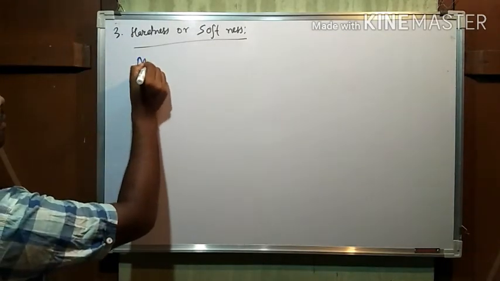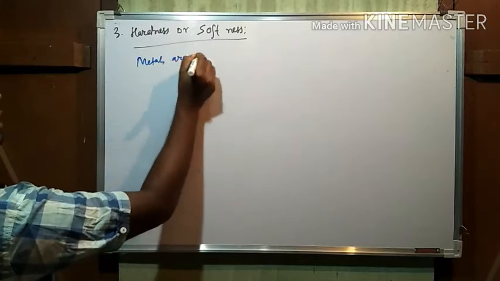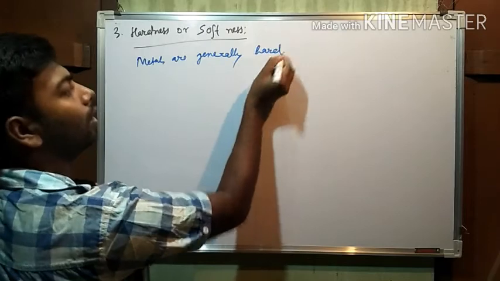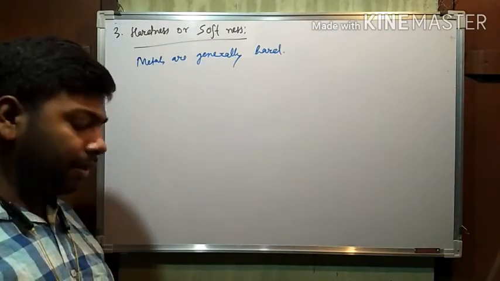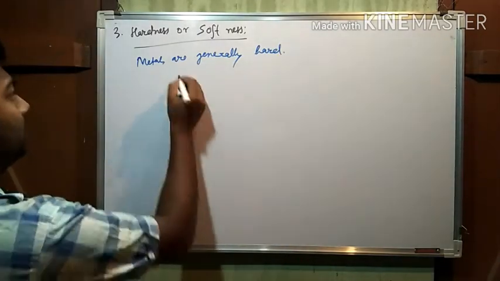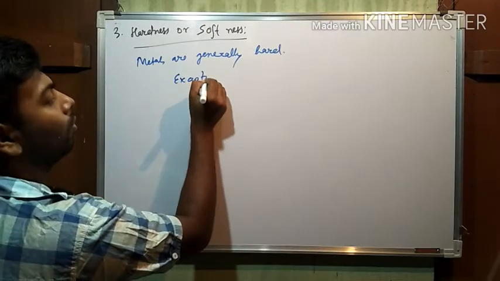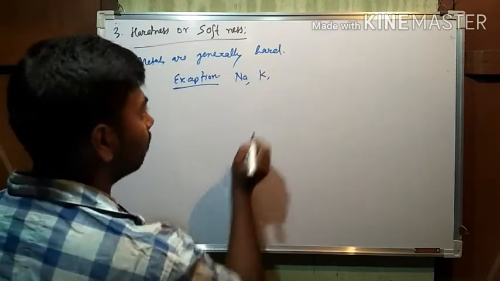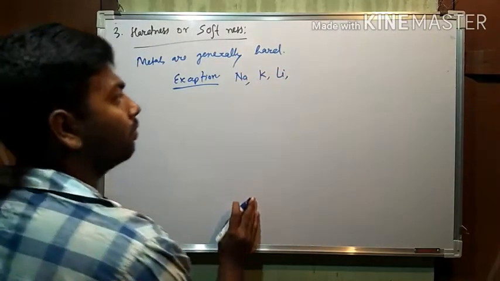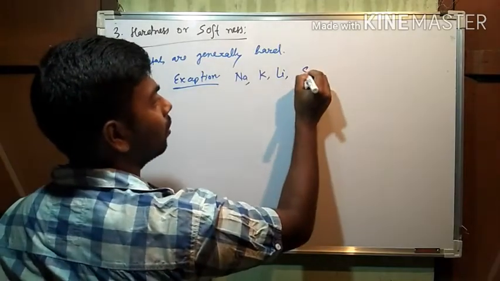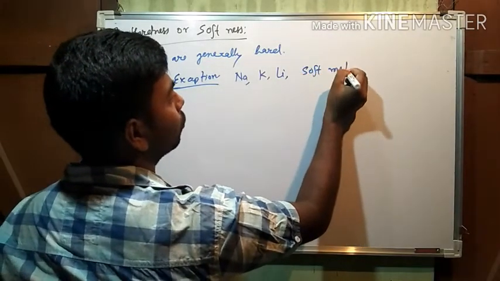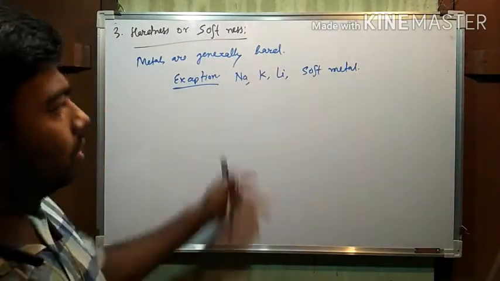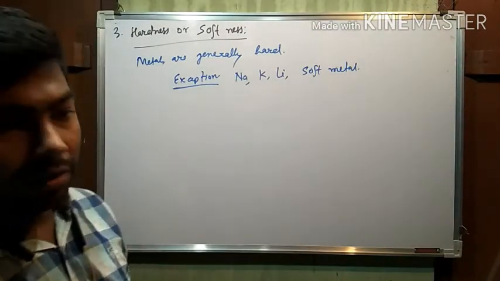For metals, metals are generally hard, but they have some exceptions also. The exceptions are sodium, potassium, lithium. These are soft metals, not hard. Remember this one, these three are soft metals, not hard metals.